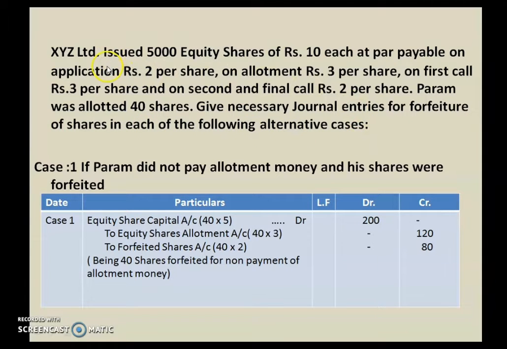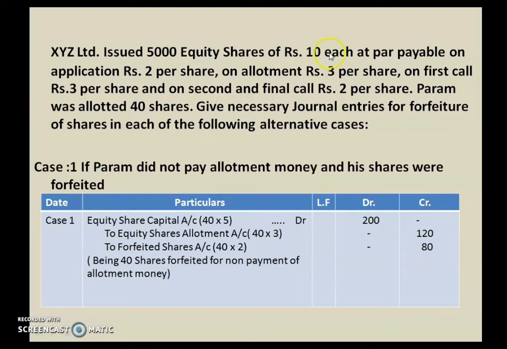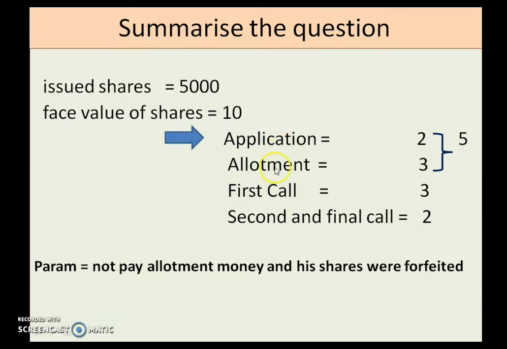So the question goes this way. How many shares are issued by the company? It's 5,000 shares. Let us summarize this question first. Issued shares given in the question is 5,000. What is the face value of one share? It is given in the question that it is 10 rupees each. It is also mentioned that at the time of application you are collecting 2 rupees, at the time of allotment 3 rupees, first call 3 rupees, and second and final call 2 rupees. So this 10 rupees you are collecting in different installments in these ways.